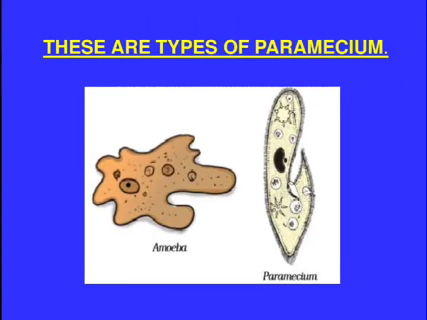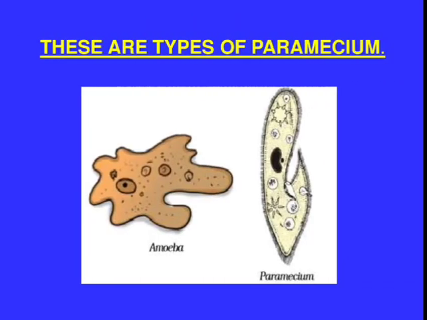Okay, next. These are a type of protozoa. Here the heading paramecium is given, no, this is a type of protozoa. Amoeba and paramecium are two different protozoans. Okay, protozoa, a type of microorganism. Here I have given only two pictures. One is amoeba, right? Amoeba has an irregular shape. This we have discussed in chapter number 8 about amoeba.